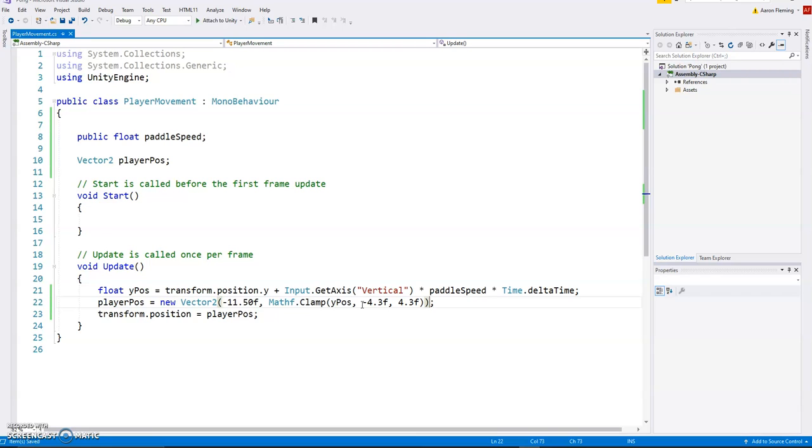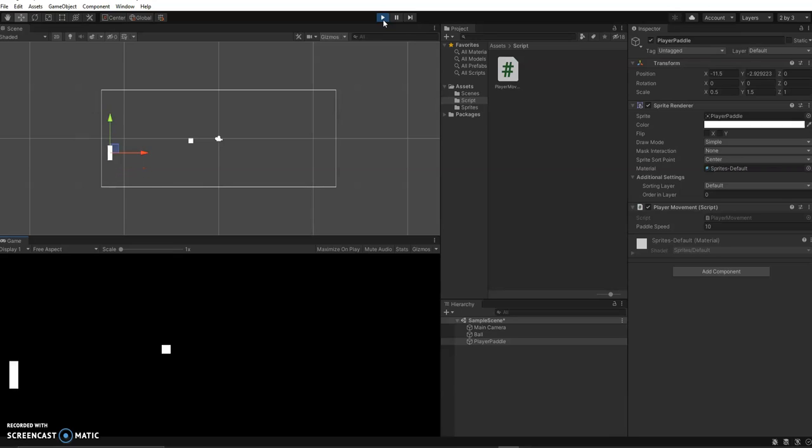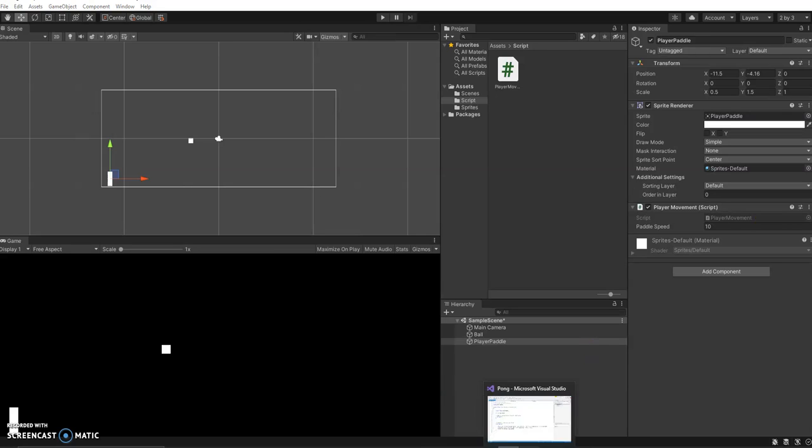So let's take this for a test here. And it should be fine. Hit play. And then I can move it up and move it down. Okay, that looks pretty good there. Now, one thing you might have noticed is when we started the game, the paddle was wherever I left it. Let's just fix that by going to the start and defining a position, because I think that will be the nicest thing to do, right? Just to clean that up a little bit.